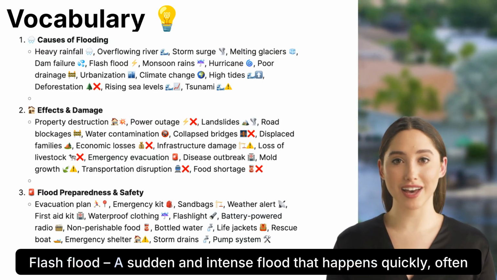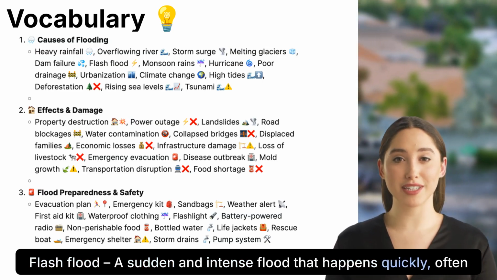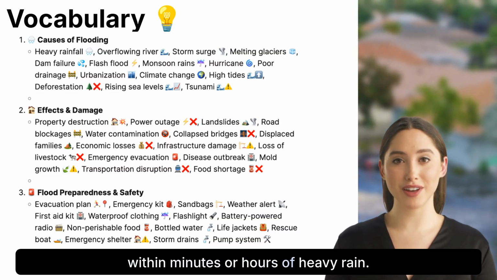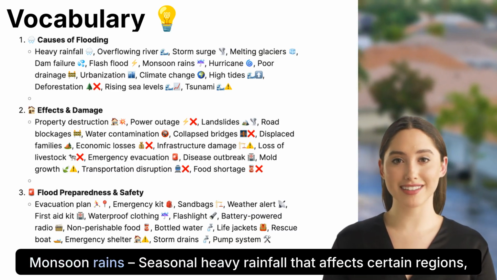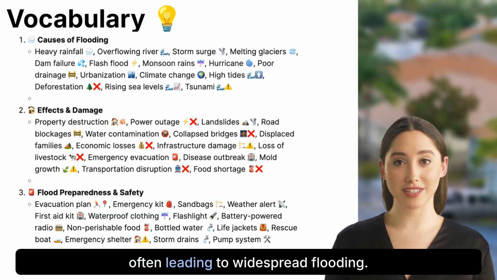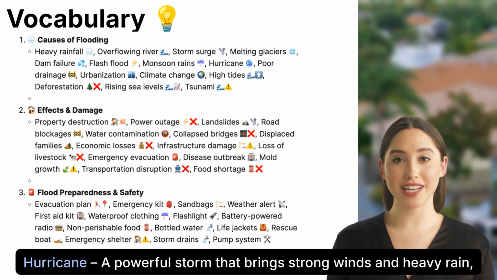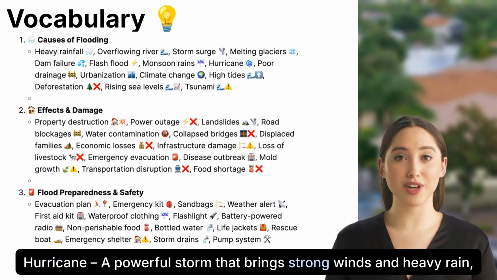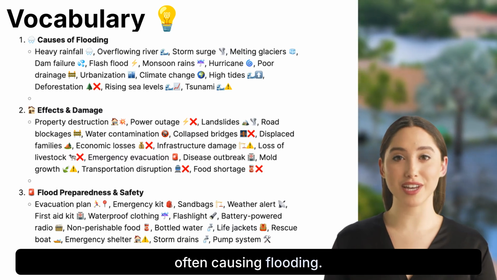Flash flood. A sudden and intense flood that happens quickly, often within minutes or hours of heavy rain. Monsoon rains, seasonal heavy rainfall that affects certain regions, often leading to widespread flooding. Hurricane, a powerful storm that brings strong winds and heavy rain, often causing flooding.